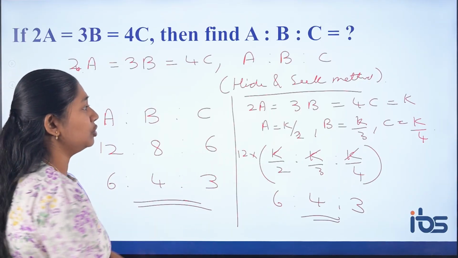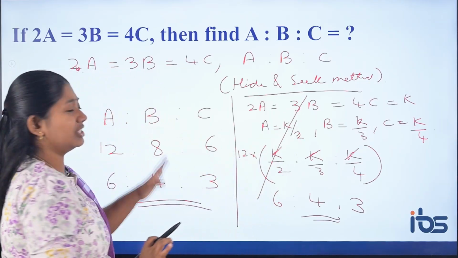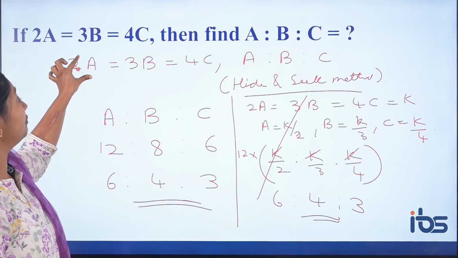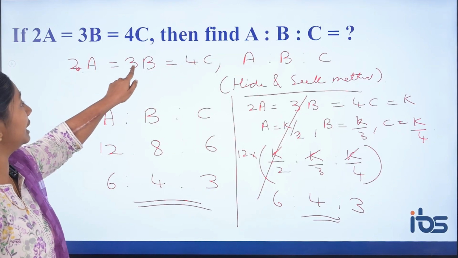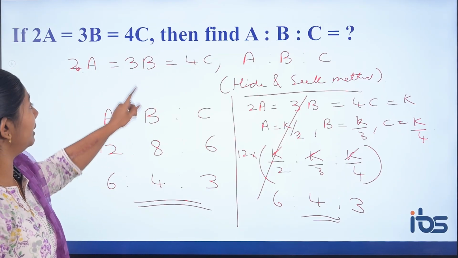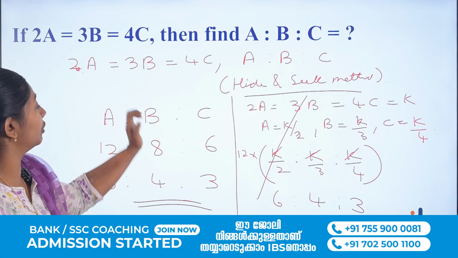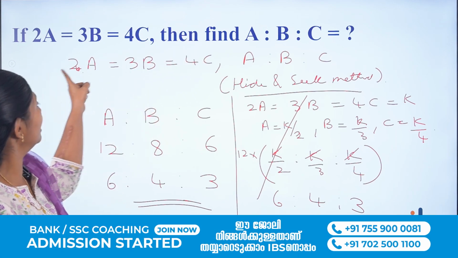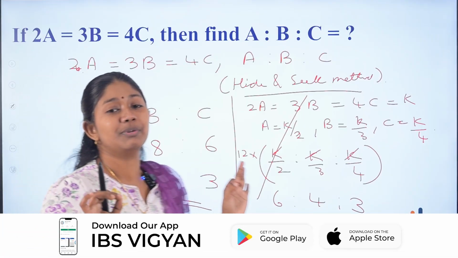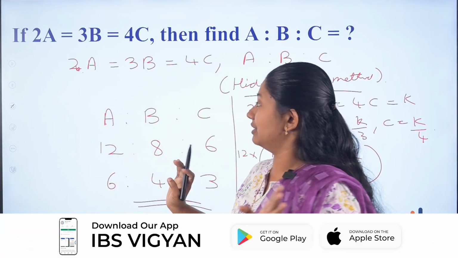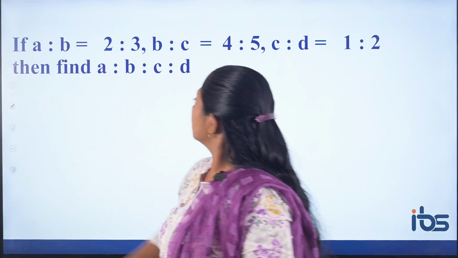So why do all this big process? Don't do it. Just go with this method, hide and seek. If you want A, just hide A, multiply 3 into 4. If you want B, just hide B, 2 into 4. If you want C, just hide C, 2 into 3, 6, and just express it in the lowest form. That's it. So next one, the same.